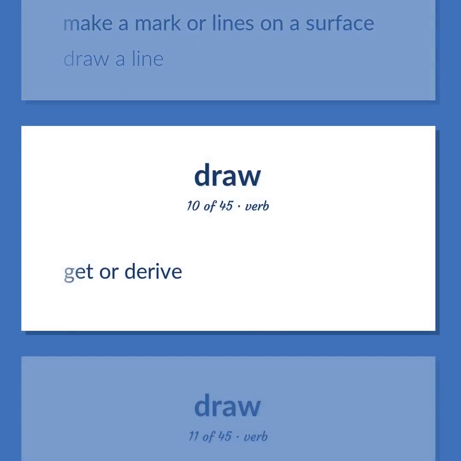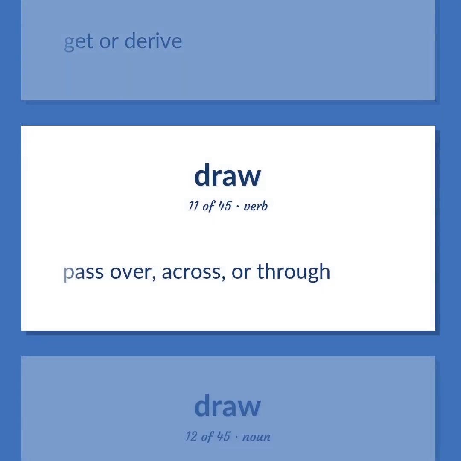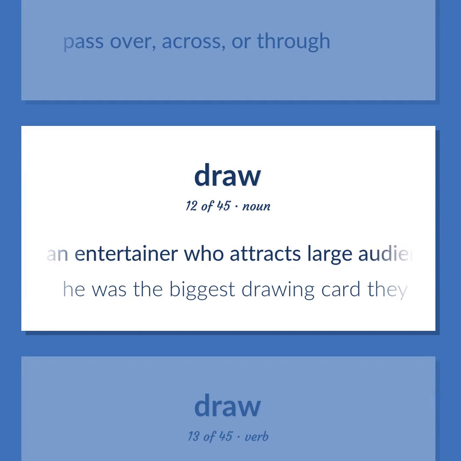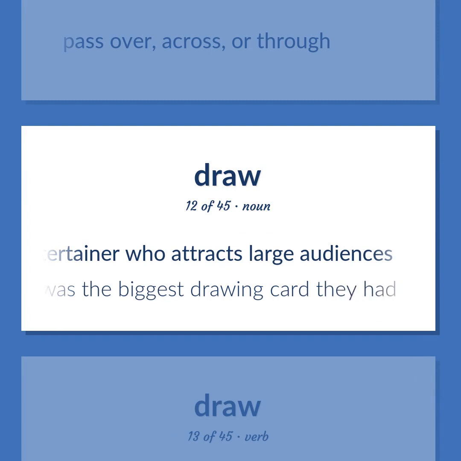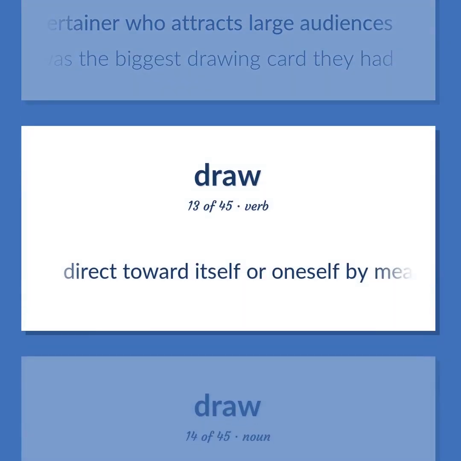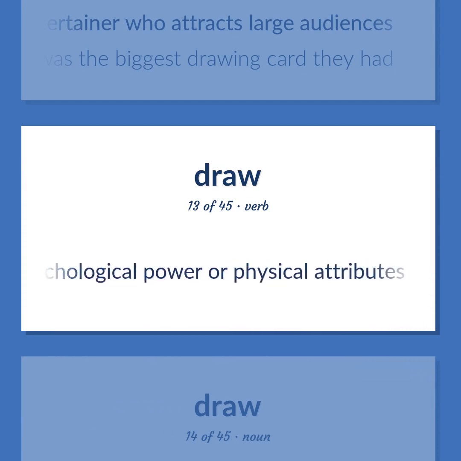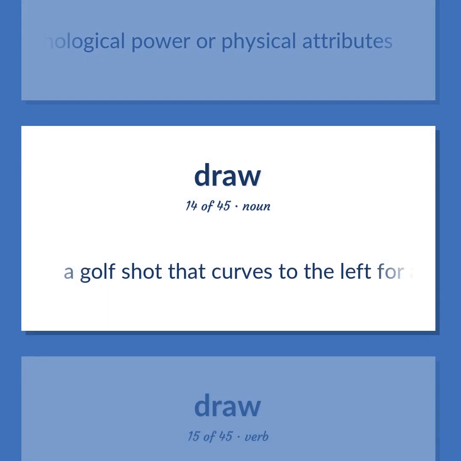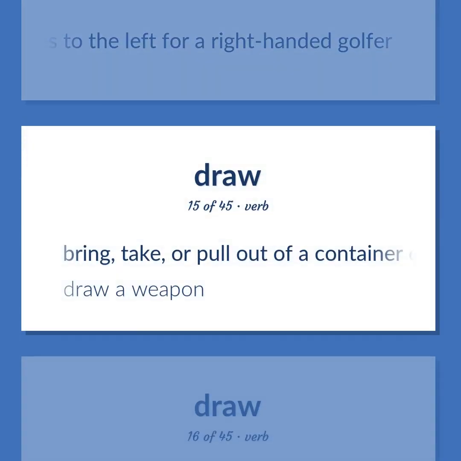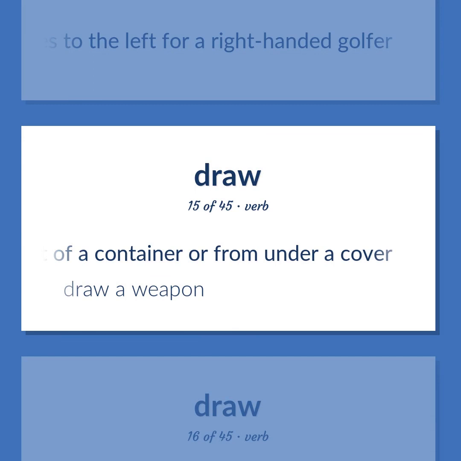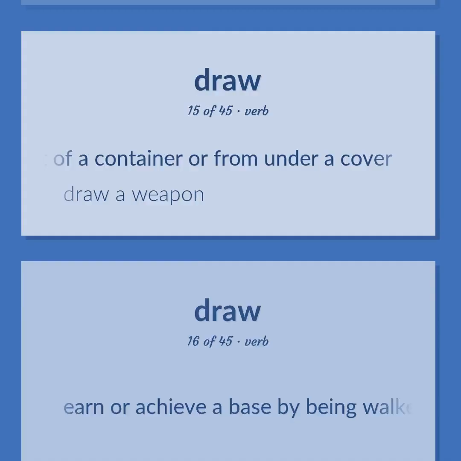Get or derive. Pass over, across, or through. An entertainer who attracts large audiences. He was the biggest drawing card they had. Direct toward itself or oneself by means of some psychological power or physical attributes. A golf shot that curves to the left for a right-handed golfer. Bring, take, or pull out of a container or from under a cover. Draw a weapon.